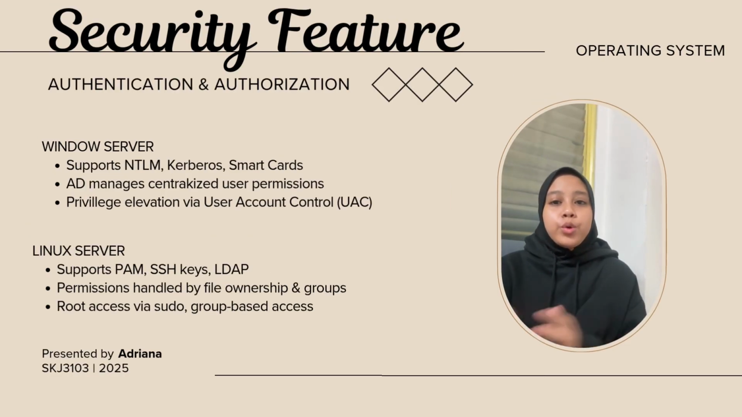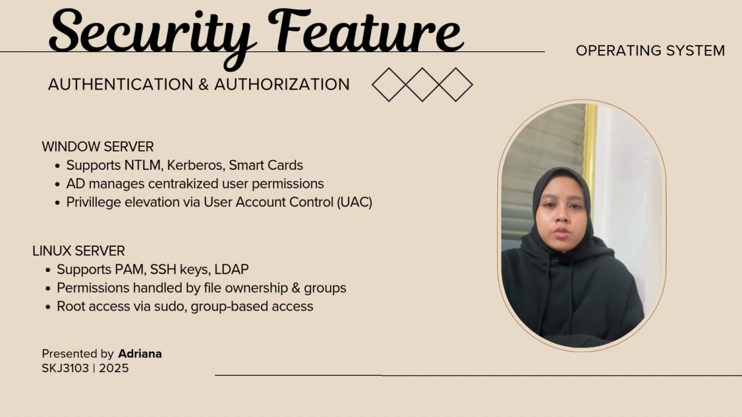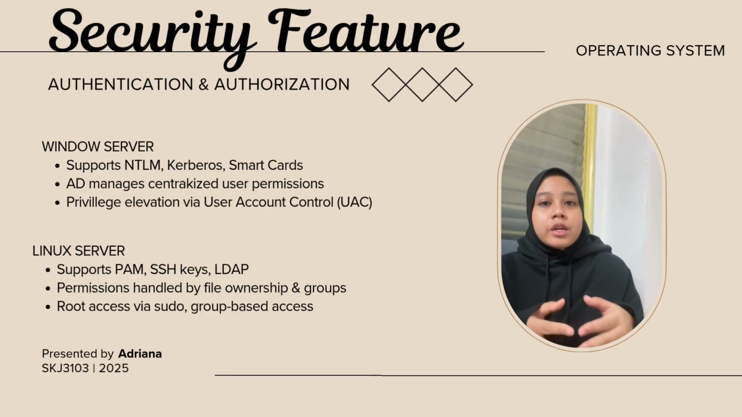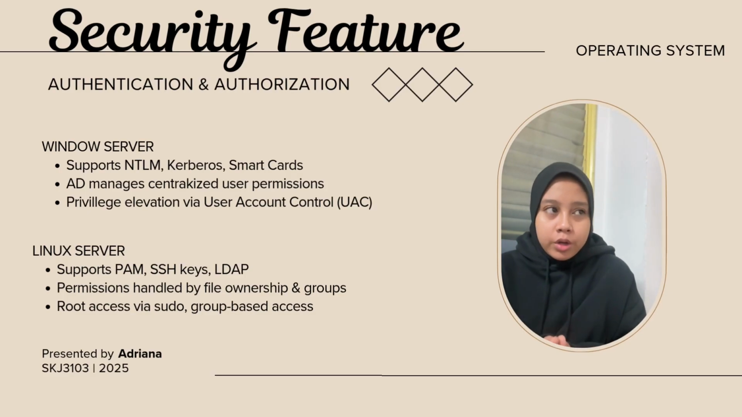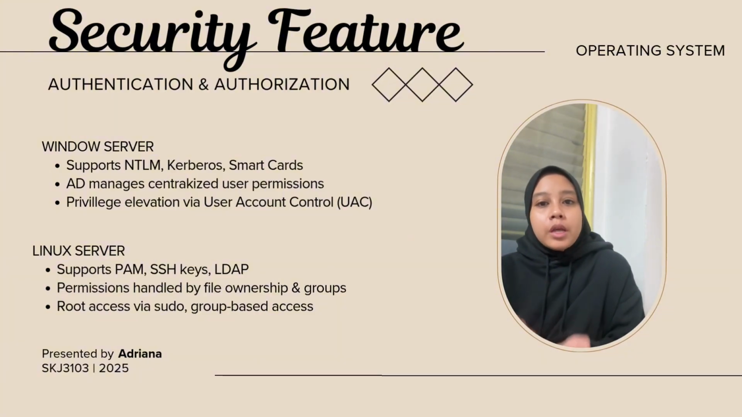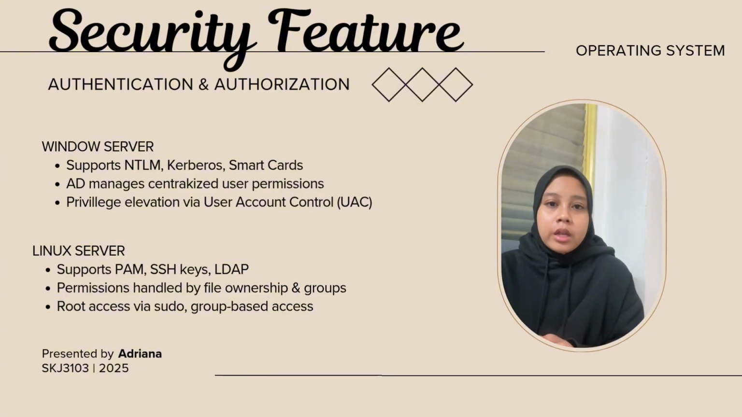Authentication means proving who you are, and authorization means deciding what you're allowed to do. In Windows Server, users usually log in using a username and password, but stronger methods like smart cards and multi-factor authentication are also available. Windows also uses Kerberos, a system that helps users log in securely to different services without typing a password again and again. All user accounts and access permissions are stored and managed in Active Directory to prevent users from doing too much. Windows also has something called UAC, or User Account Control. It asks for permission before making system changes.